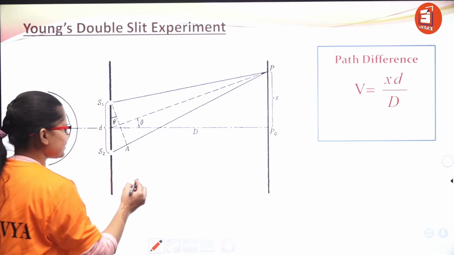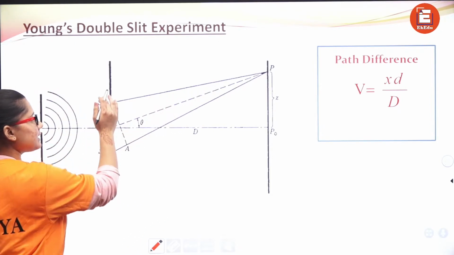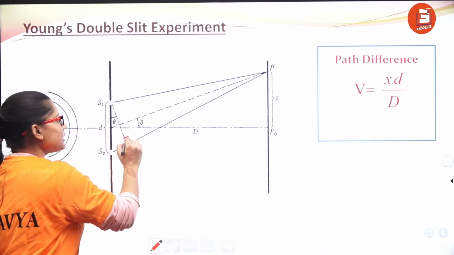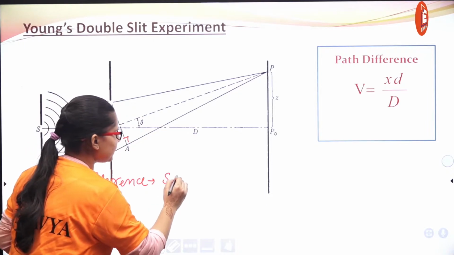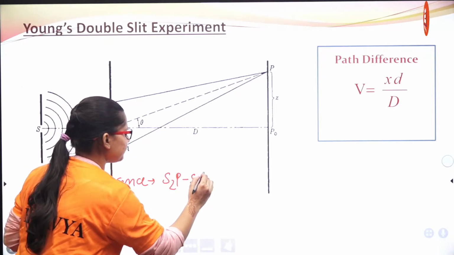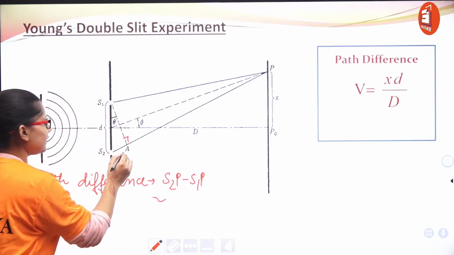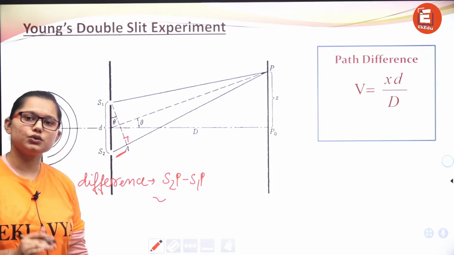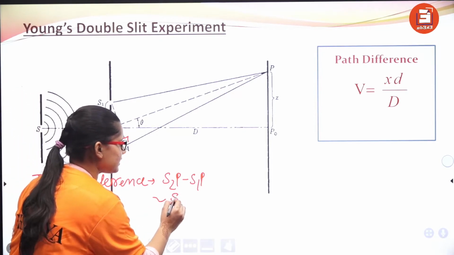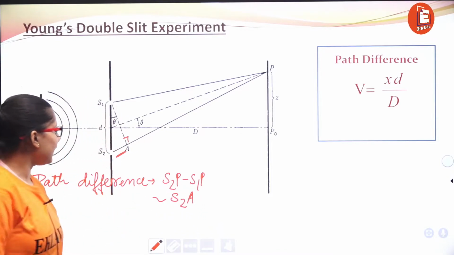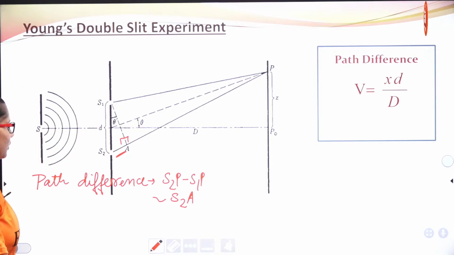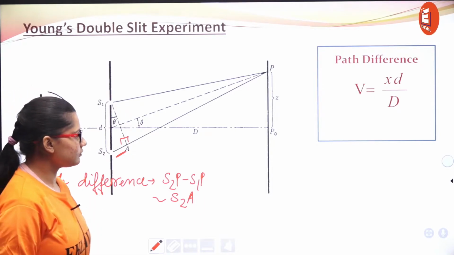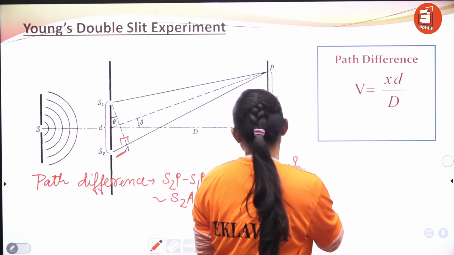Path difference we have said is equal to S2P minus S1P. We have dropped this perpendicular, and we are approximating the path difference S2P minus S1P to this value S2A. And how will we calculate it? See, this is a right angle triangle.